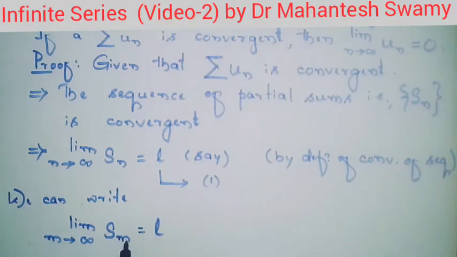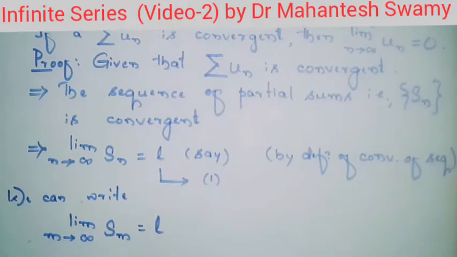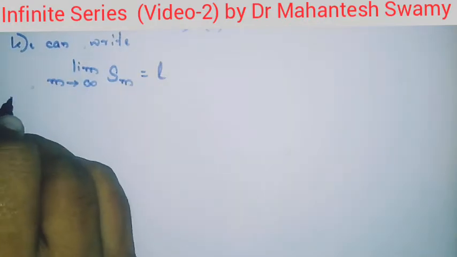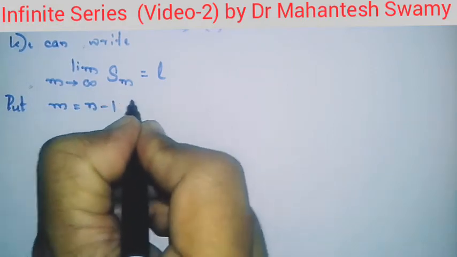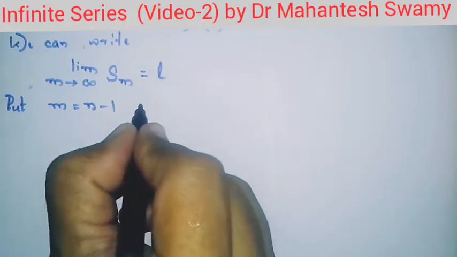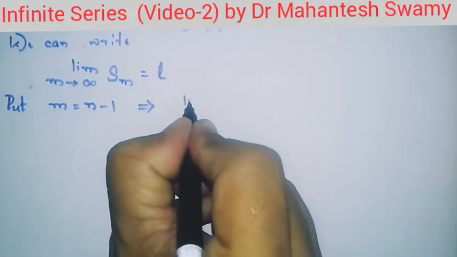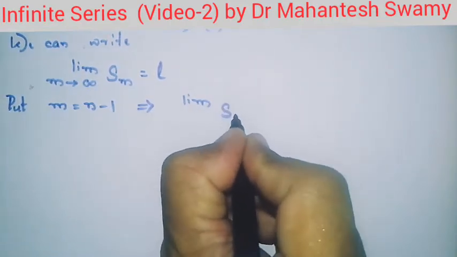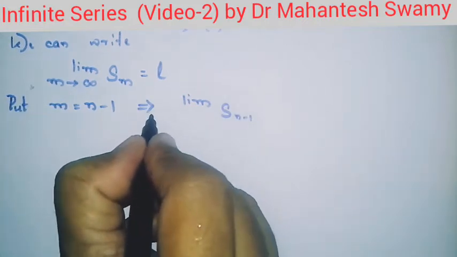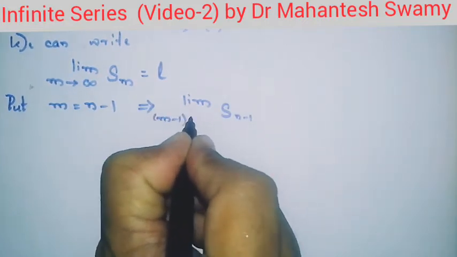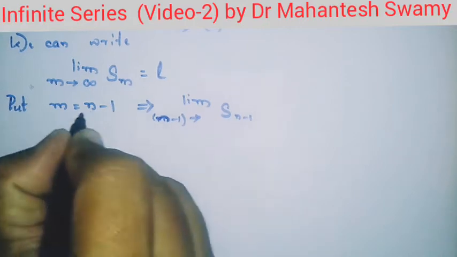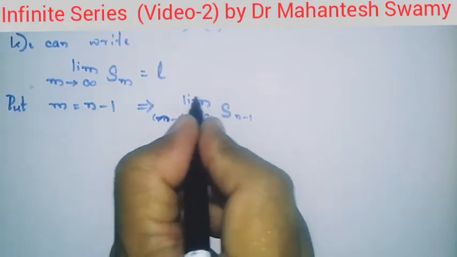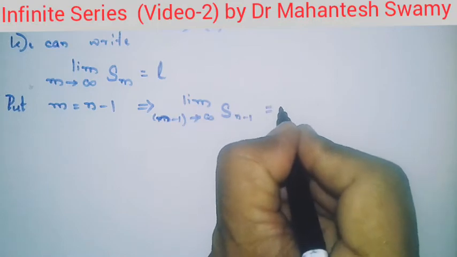Now we shall consider some particular value for m. So let us put m equals to n minus 1 in this above equation. So that implies limit of S subscript n minus 1, as n minus 1 tends to infinity. In place of m we are writing n minus 1. n minus 1 tends to infinity, and on RHS there is no change.